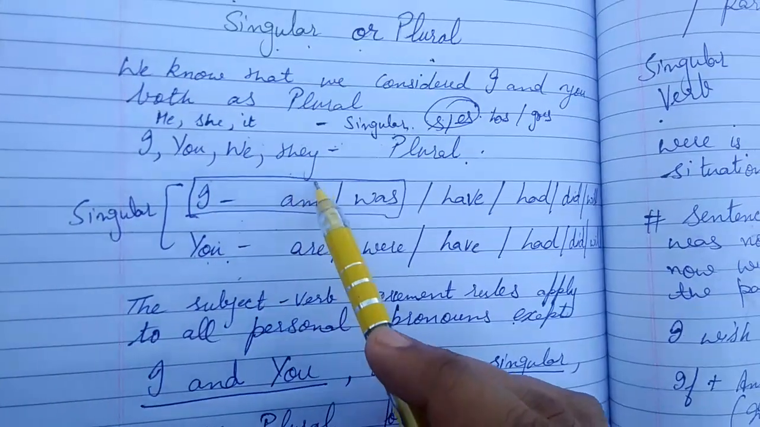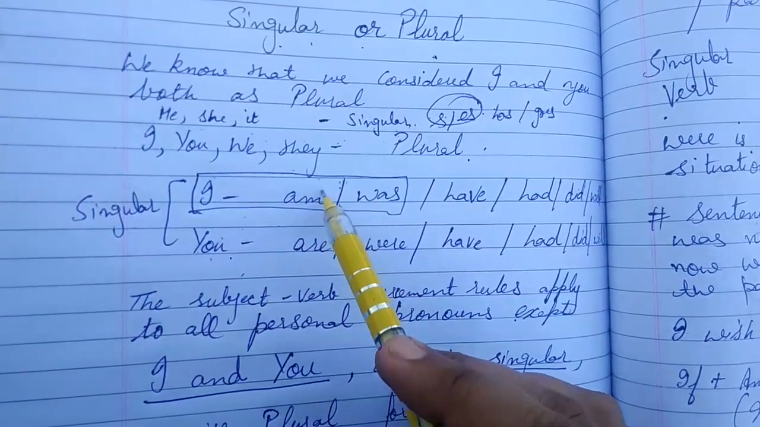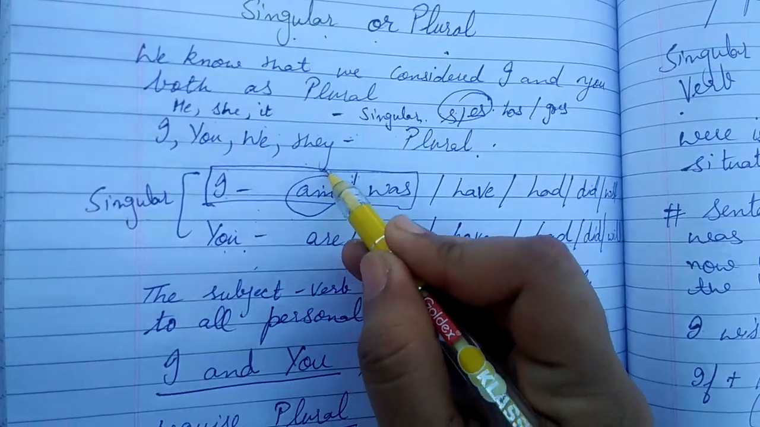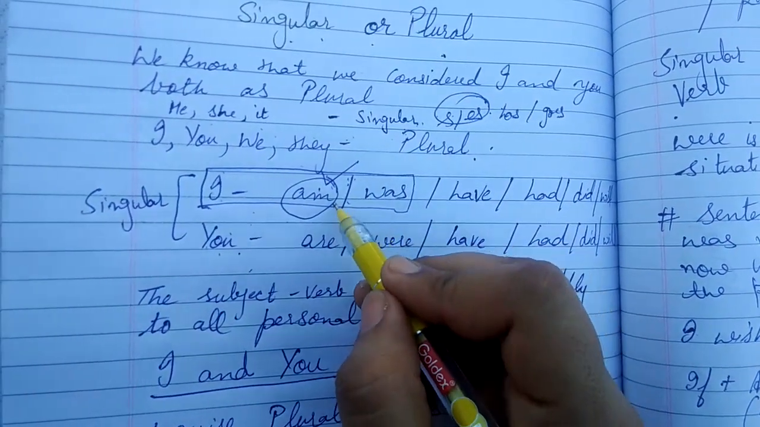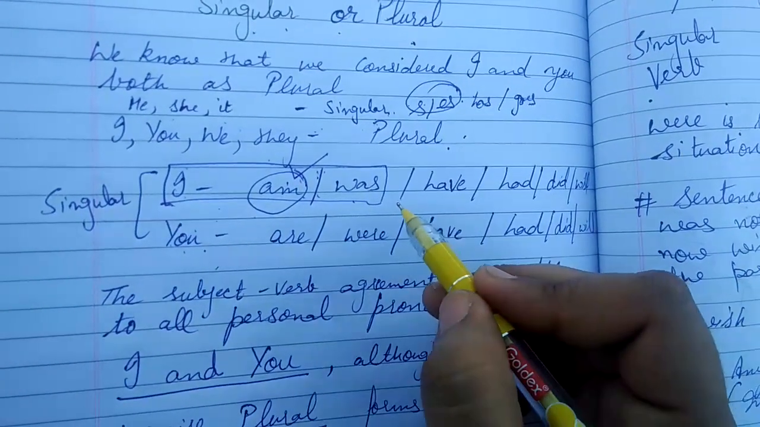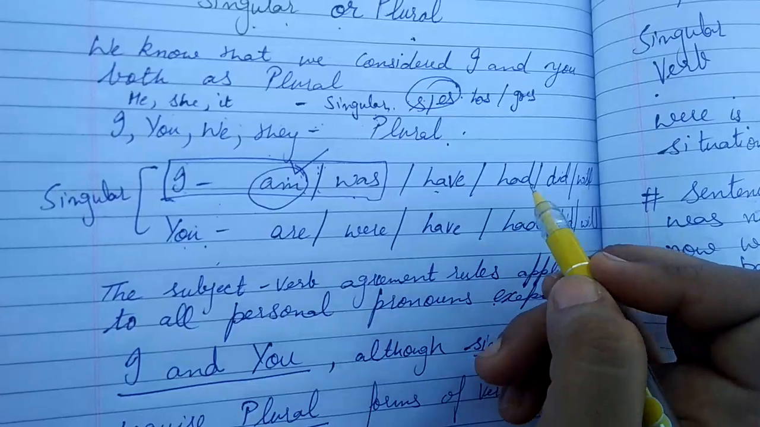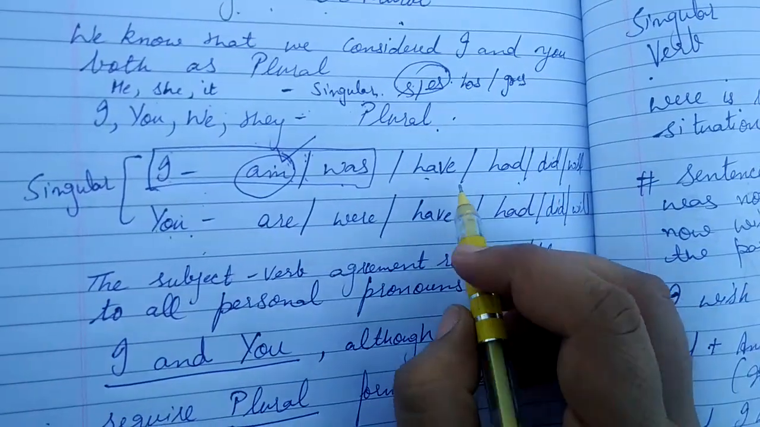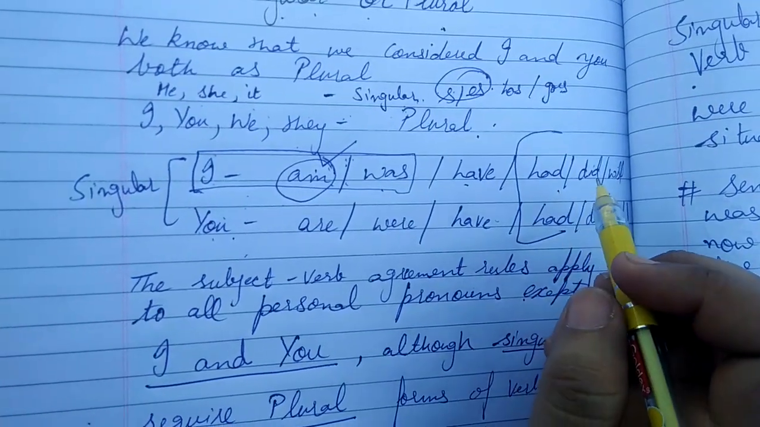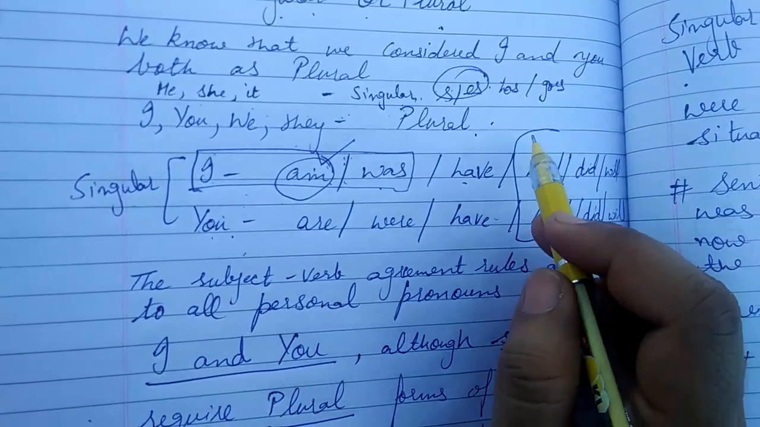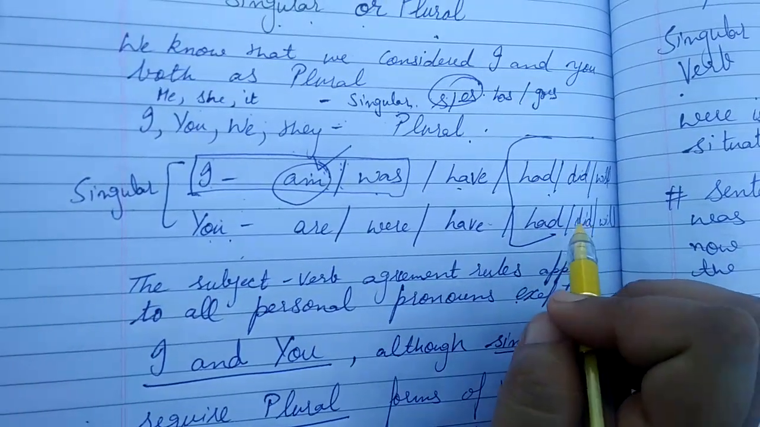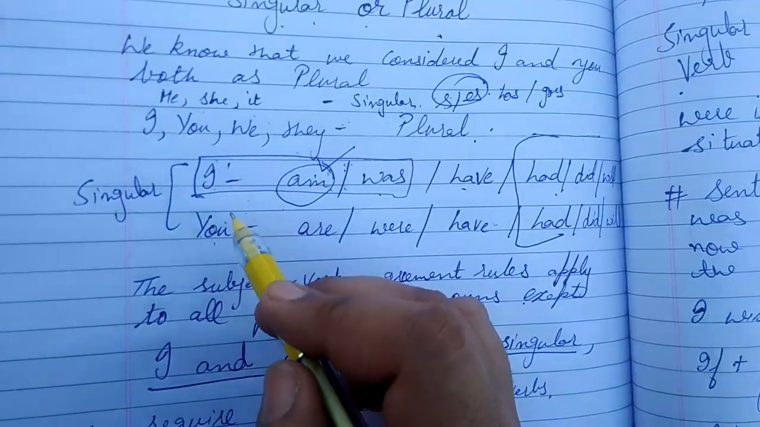But the I is treated as a special one, and there is a special verb for the I, that is am. And in the past tense we are using was. We are also using have with the I, and had, did and will, these remain the same for both the words I and you. We are using had, did and will with both these I and you.